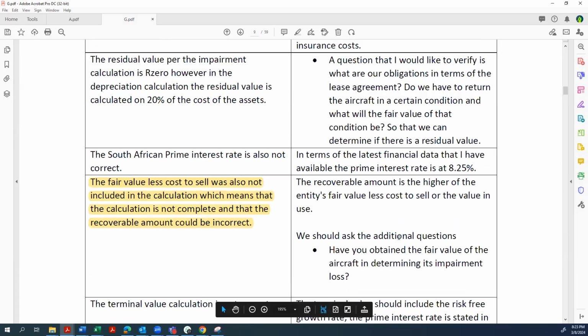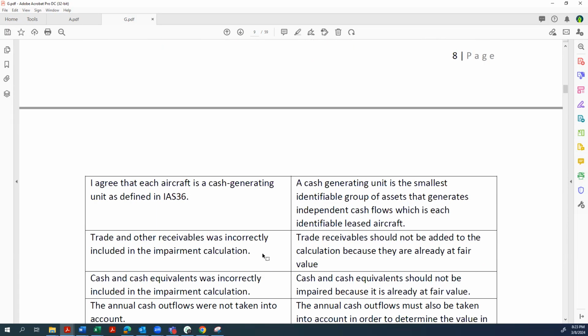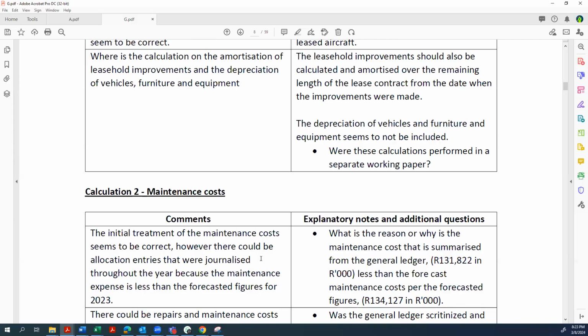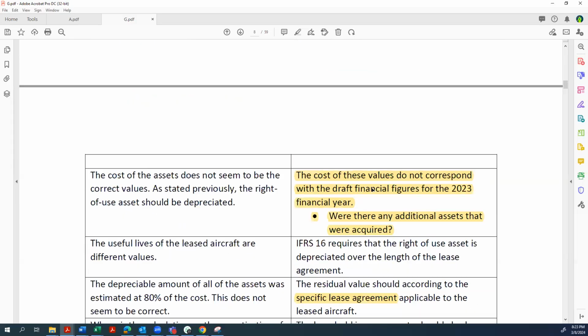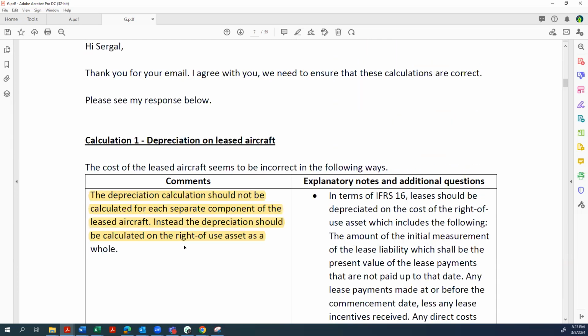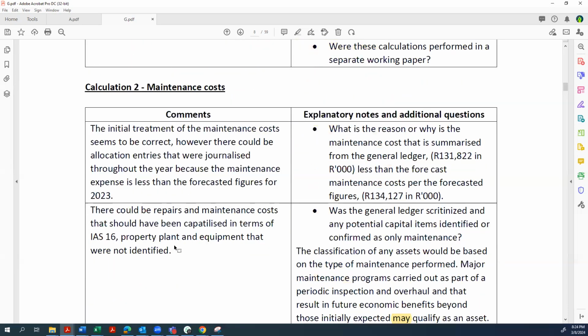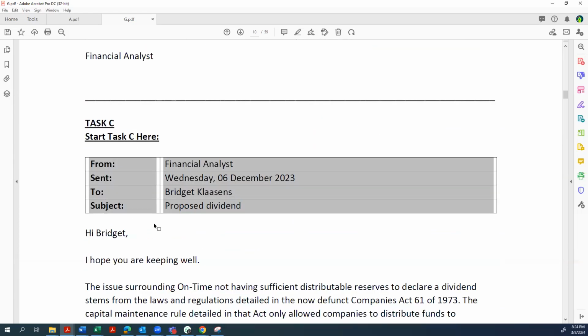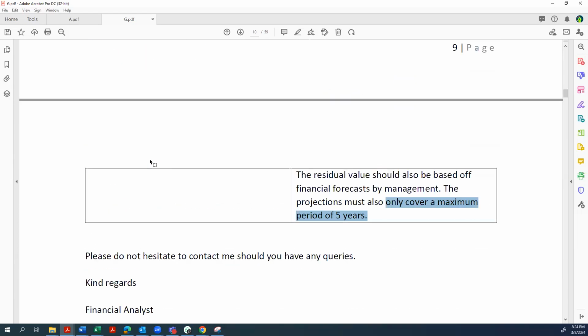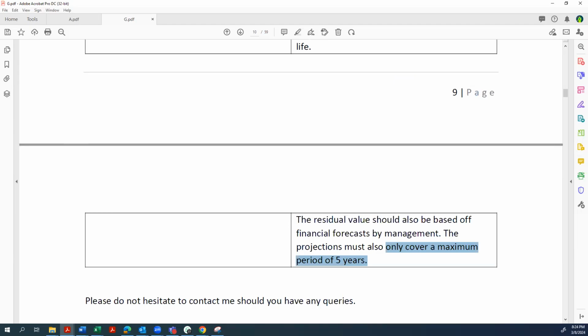So overall, this candidate, ladies and gents, they've got the fair value less cost to sell. If we scroll up, they've got the numbers not corresponding to the financial statements. And then they've also got whether the component approach is applicable or not. If you really look at this, the candidate has 3 valid aspects in the midst of everything they've given us. And overall, this candidate was then graded as limited competence.